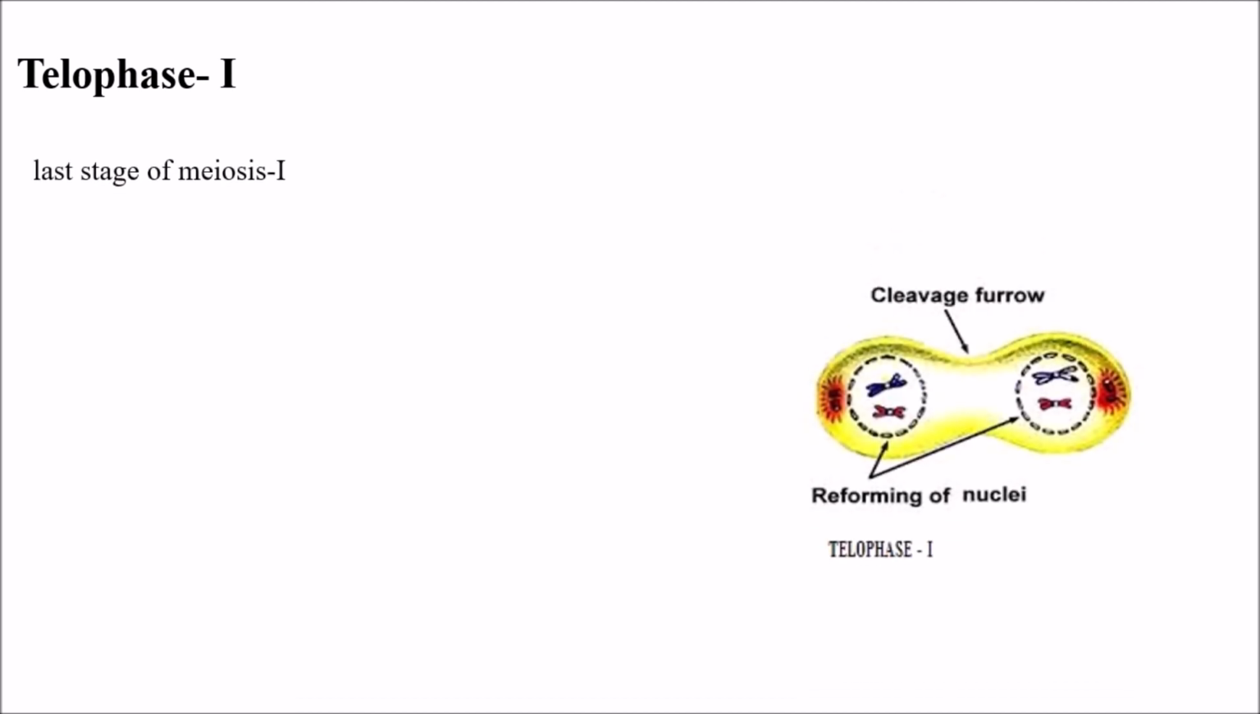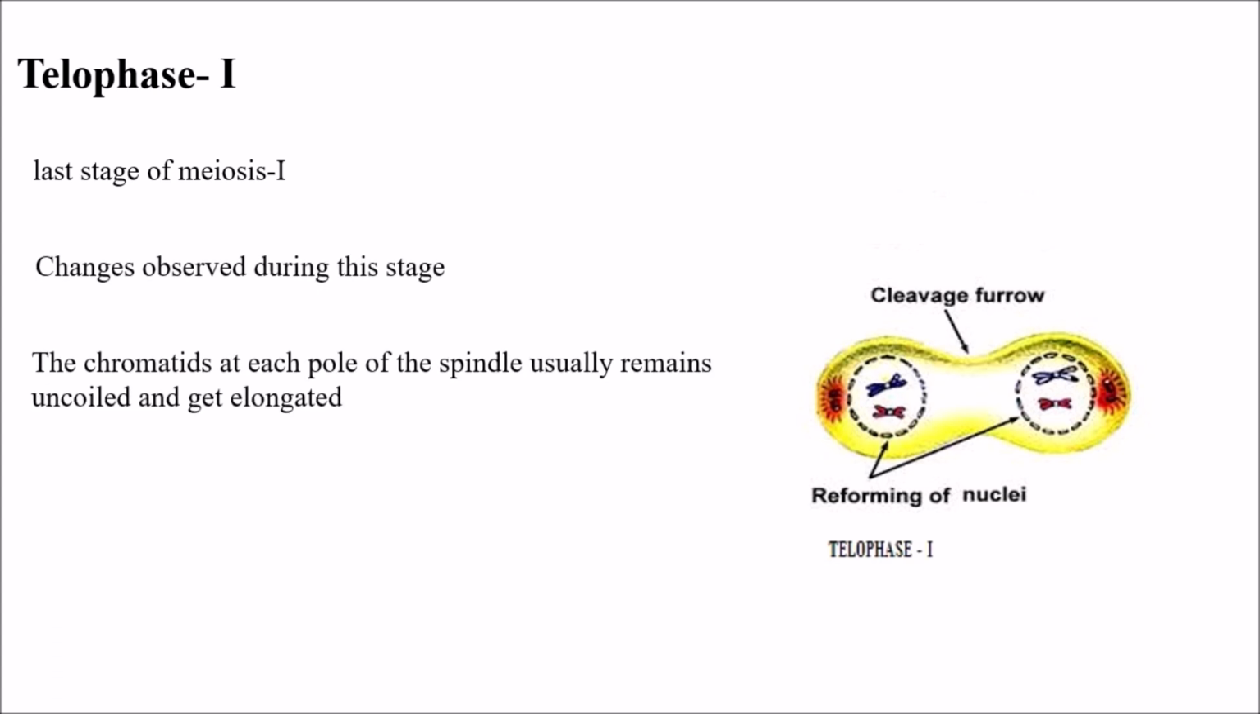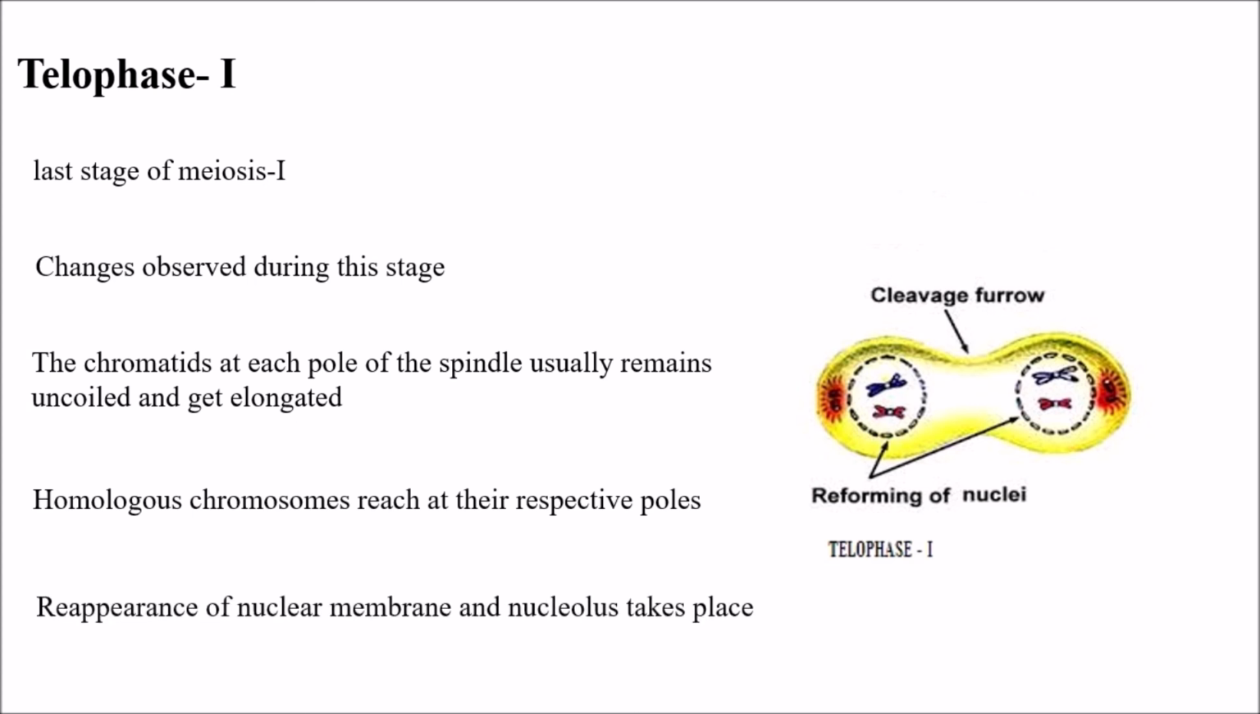This is the last stage of meiosis 1, and the changes observed during this stage are: the chromatids at each pole of the spindle usually remain uncoiled and get elongated. Homologous chromosomes reach their respective poles. Reappearance of the nuclear membrane and nucleolus takes place.